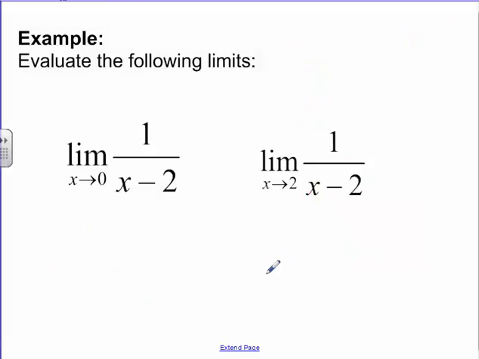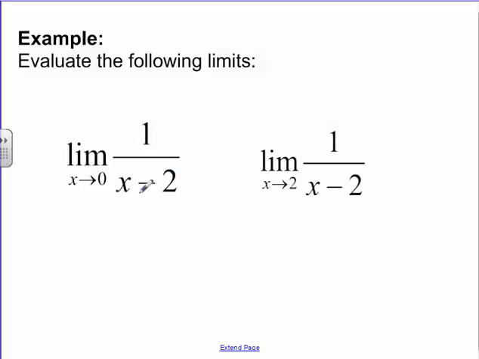Okay, let's try some different examples, though, because you might be thinking to yourself, man, this is stupid. Why are we doing this? And yeah, for those first examples on basic polynomial graphs, polynomials are continuous. There's nothing special about them. But let's talk about this one here.